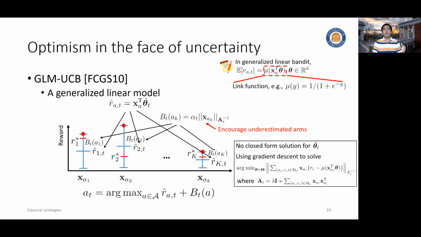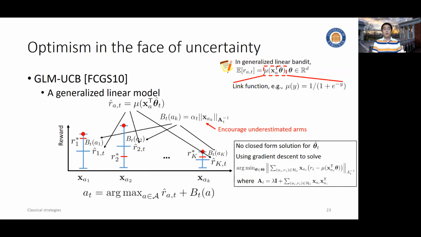As we all know, for generalized linear models, oftentimes we don't have a closed form solution. But for most of these link functions, especially exponential family link functions, we do have nice properties. For example, for logistic, we know it's log concave. So gradient descent will give us a global optimum, and we know the convergence rate. So we can plug this gradient descent back into our reward estimation and confidence interval estimation.